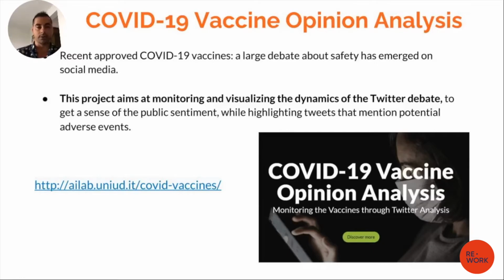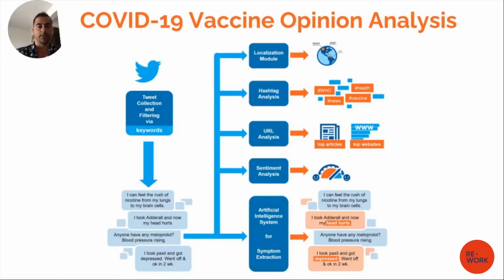So our goal was to create a portal that could analyze the COVID-19 vaccine opinion in social media. We decided to start with Twitter because it was the easiest source of information we could analyze. And our goal was to get insights that could be useful for the public, for journalists, for the pharmaceutical industry, and the decision makers. The portal is reachable at the address you can see in the bottom left of the slide. And it works as I'm going to illustrate to you right now.